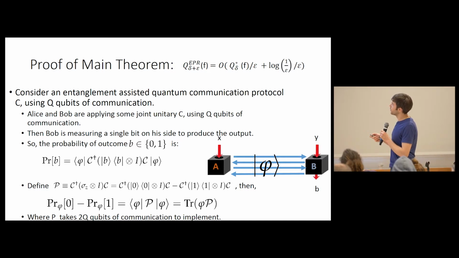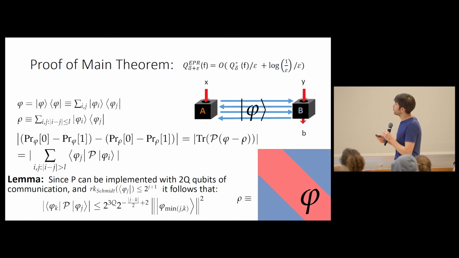Okay. Then the idea is that you can rewrite this expression, the probability of Bob outputting B, as a skew probability. We can collect all into one unitary, which is really the trace of the original shared state against some unitary P. And this unitary only requires roughly two qubits of communication for Alice and Bob to implement on their shared state. So we rewrite this in that manner.